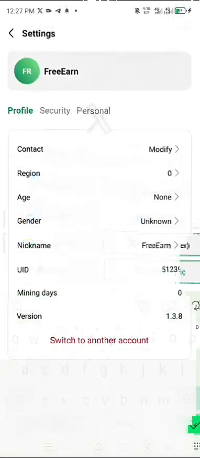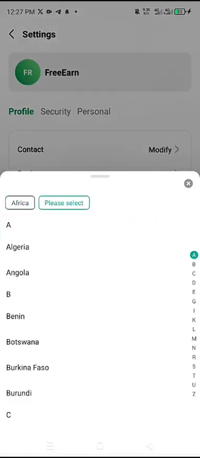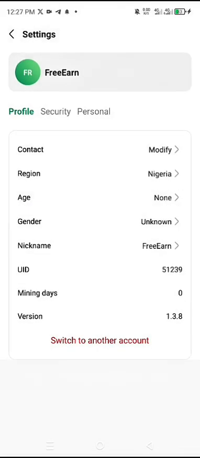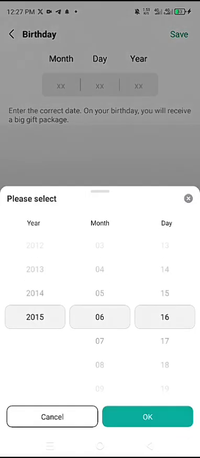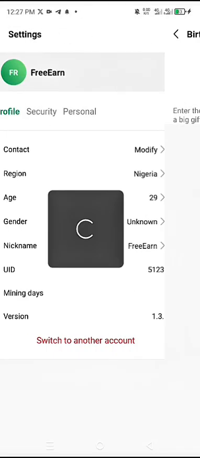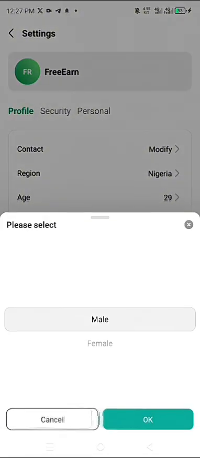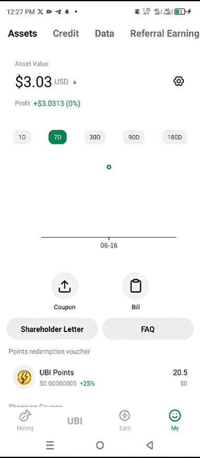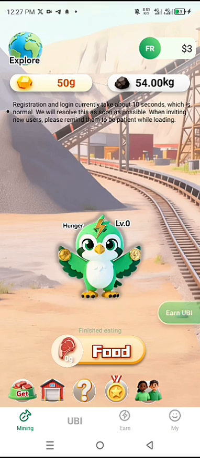All right, so you can just go ahead and click on region. I'm from Africa and I'm in Nigeria, so you just go ahead and select your country, your age, select the age as well. So you just put in the right age there and click on save. After you've done that, you select your gender, male or female, then you are good to go. All right, so you can go back now and we have completed our first task. On the next video I'm going to show you how to complete other tasks.